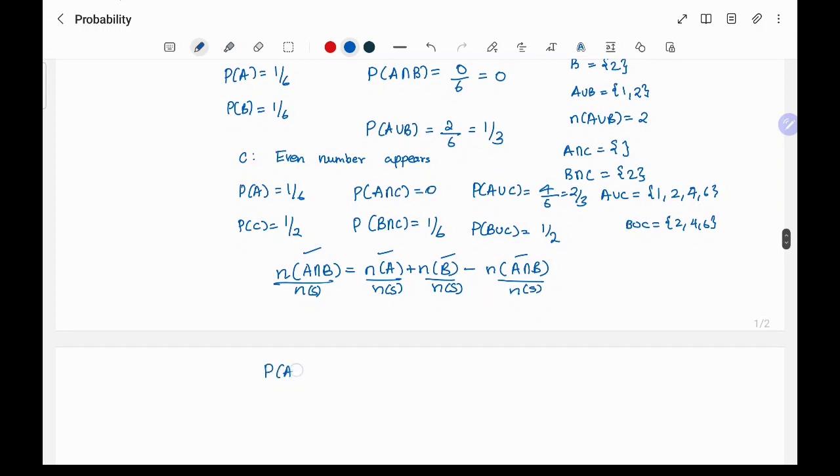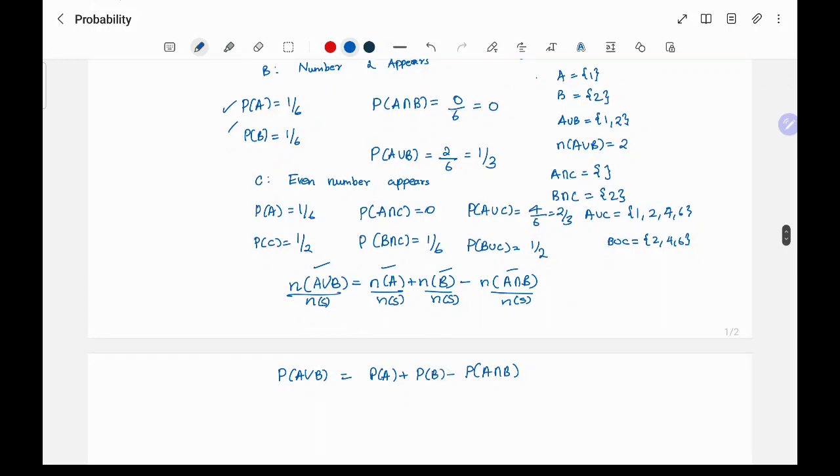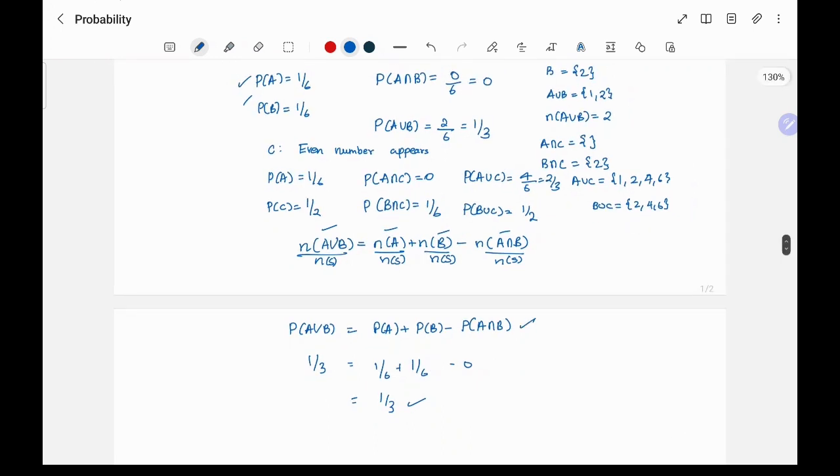So P of A union B is equal to P of A plus P of B minus P of A intersection B. You can try to take one and substitute and see. So P of A union B is 1 by 3. What we have on the right side, 1 by 6 plus 1 by 6 minus 0. So this is also 1 by 3. So it is holding. You can try to check for the A and C and B and C case also. Okay, so this is an important formula.